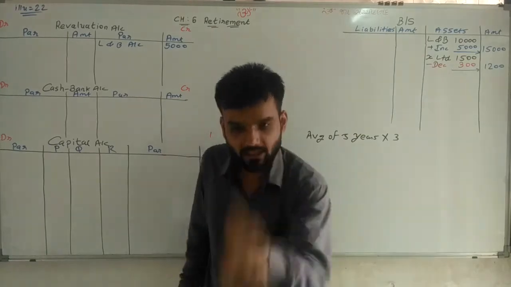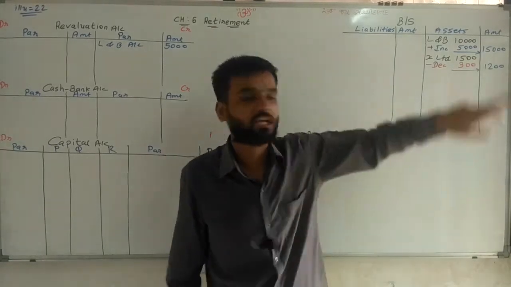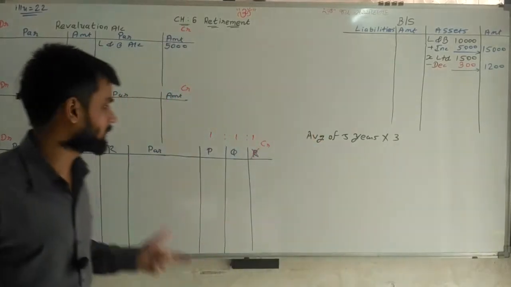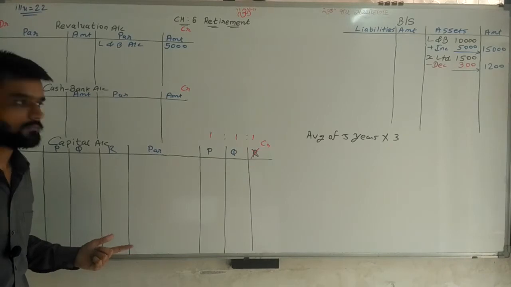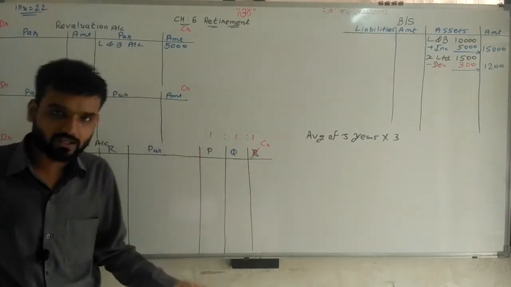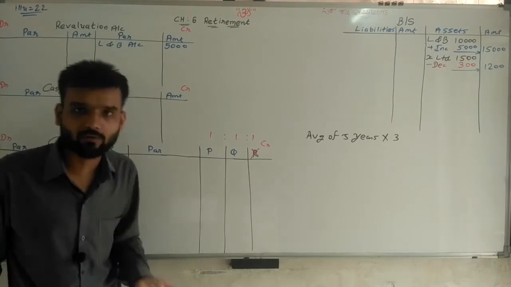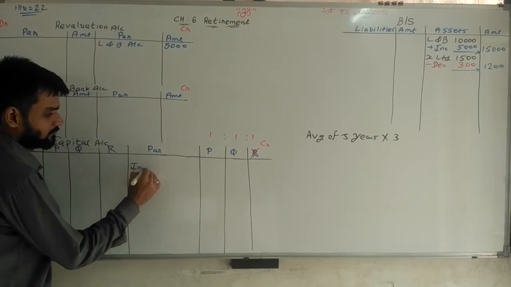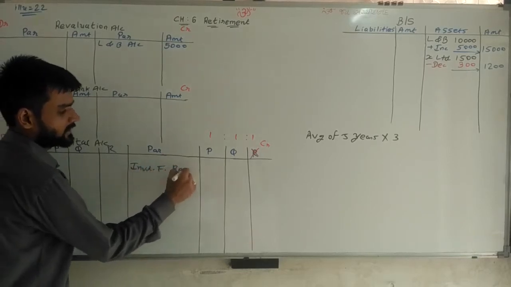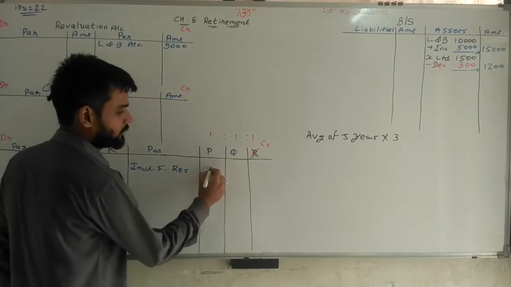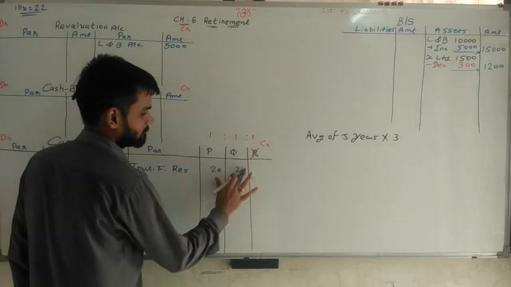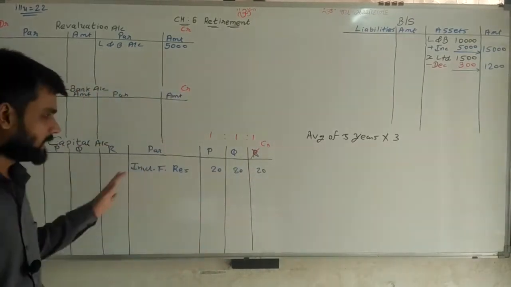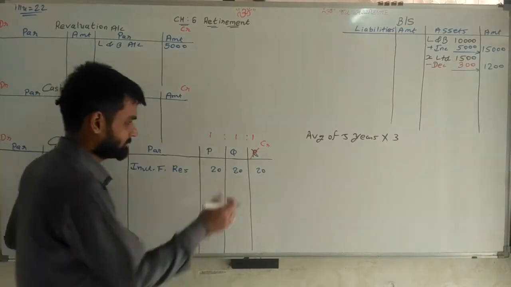So from the 360 rupees investment fluctuation fund, we are utilizing 300, and the remaining 60 rupees we are distributing among the partners in equal ratio, because the old ratio is equal. So 20, 20, 20. That's it.